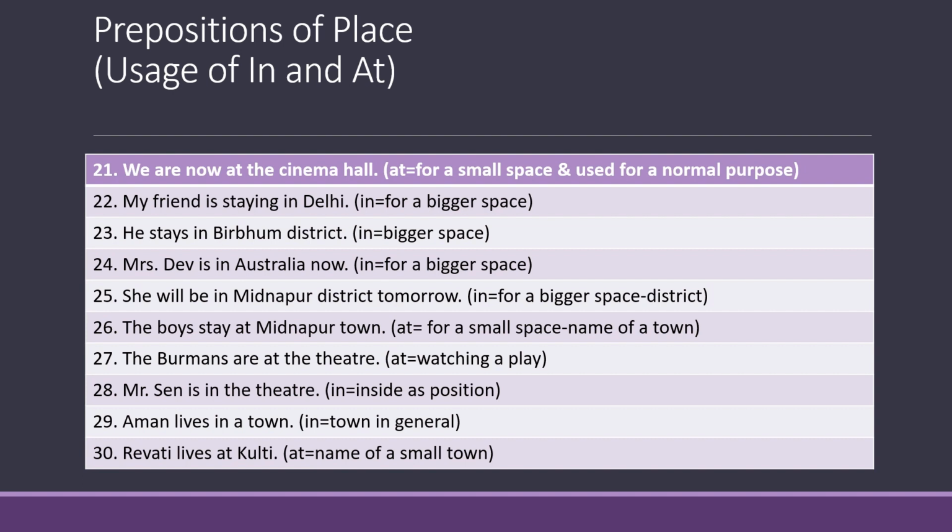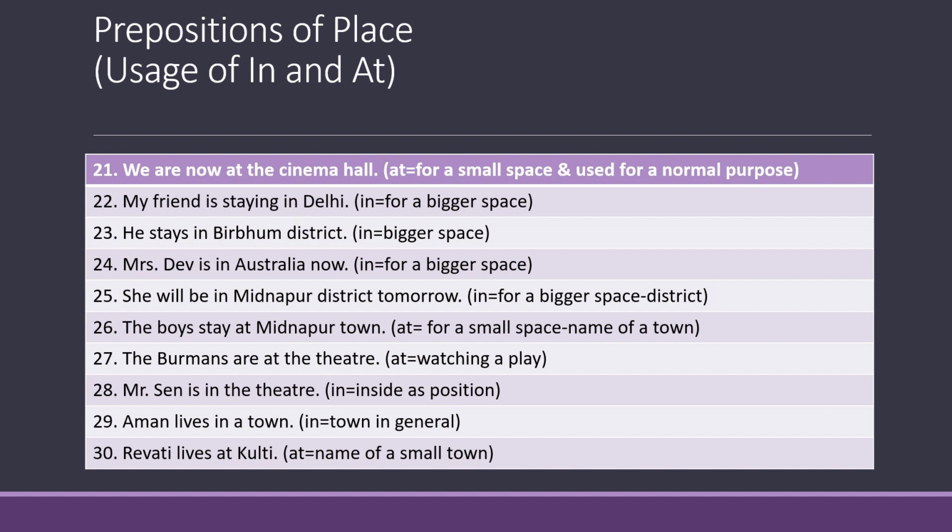Number 24. Mrs. Dev is in Australia now. Australia is the name of a country and we use in before the name of a country. Number 25. She will be in Midnapur district tomorrow. So we are using the preposition in before Midnapur district because a district is always a bigger space.